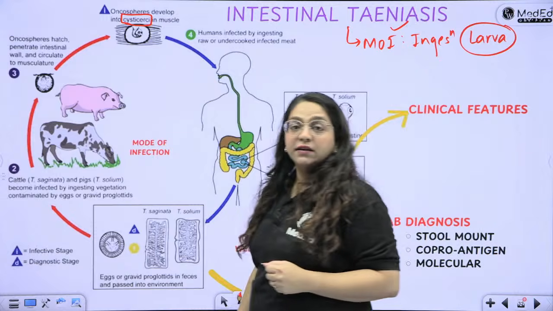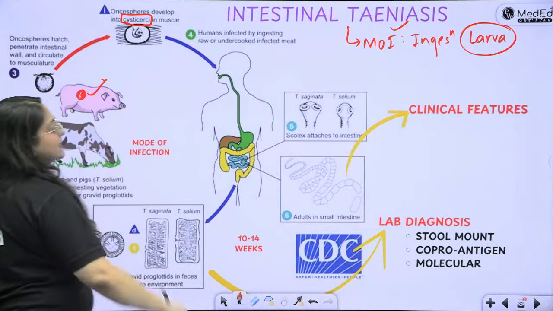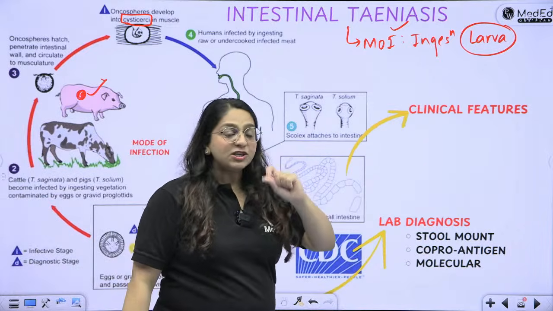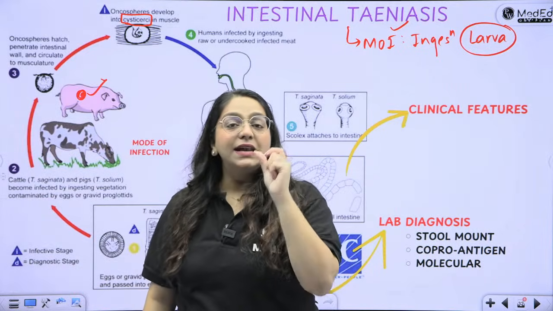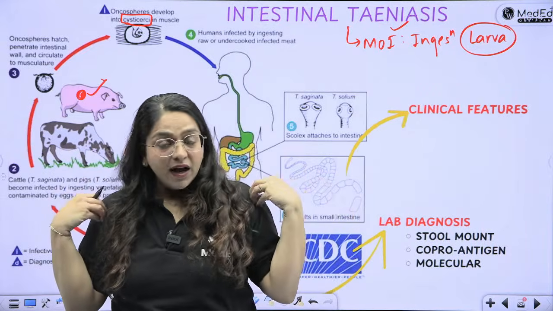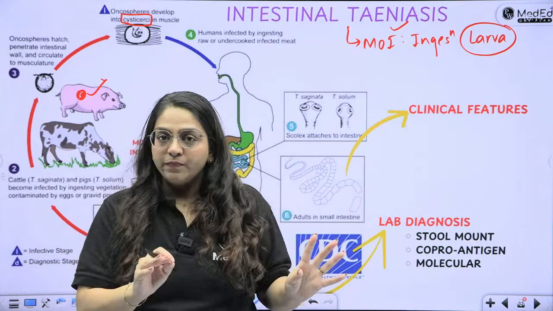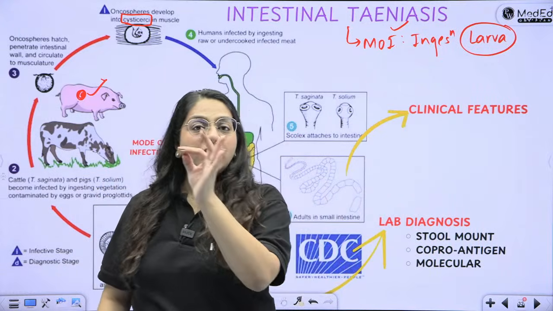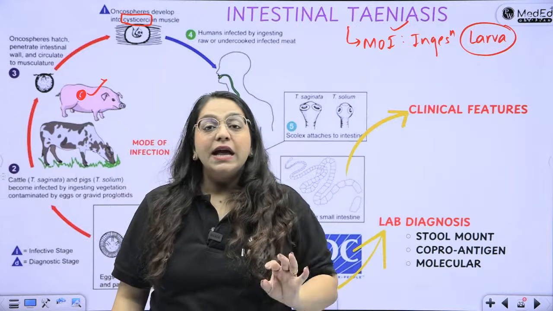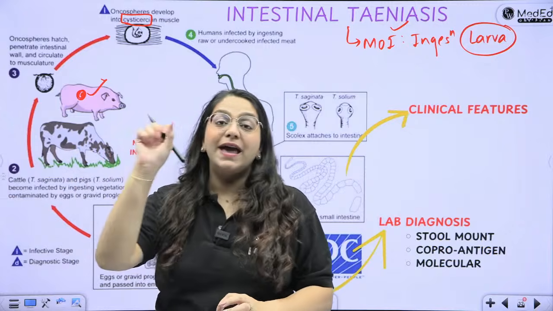Because you have eaten undercooked pork and in the muscles always the larva sits. So the special feature of Taenia is that the larva sits in the muscles. It can sit in the muscle of human, pig, or cow. So depending upon what you are eating, you will get the infection. If you are eating pork or beef, you will get the larva from their muscles.